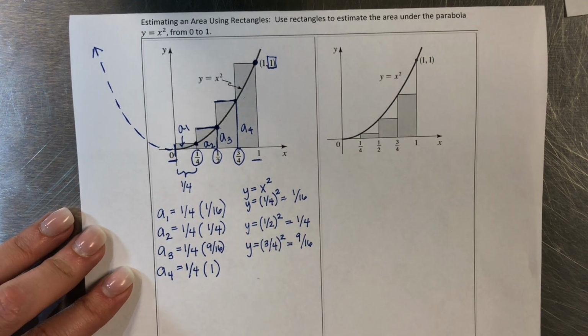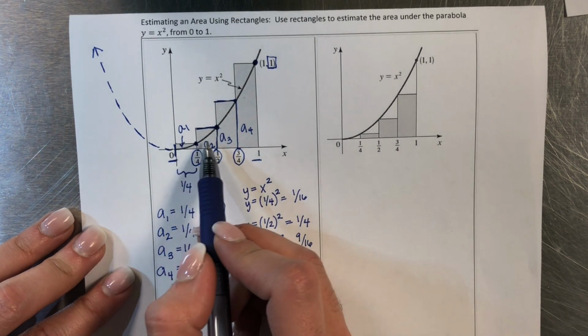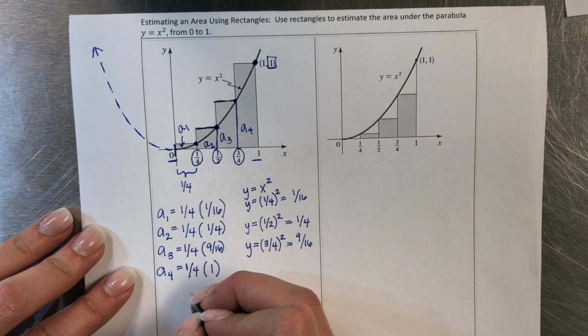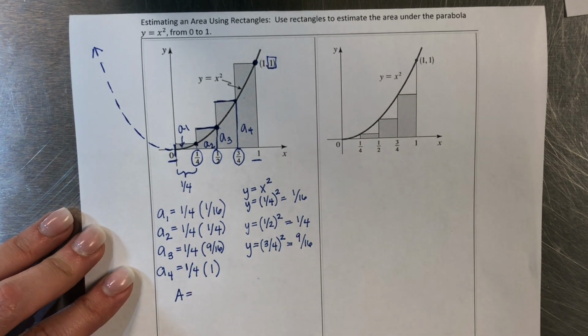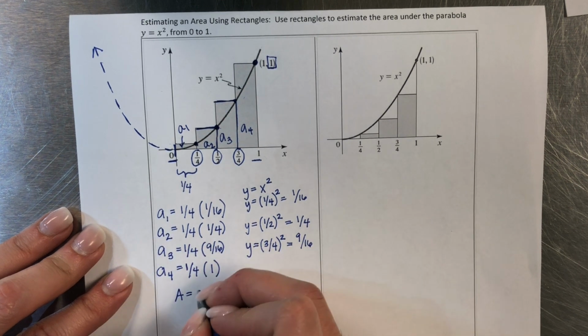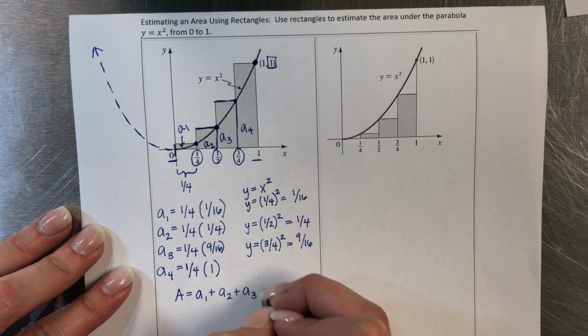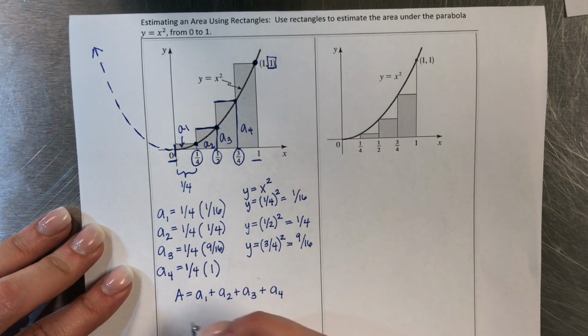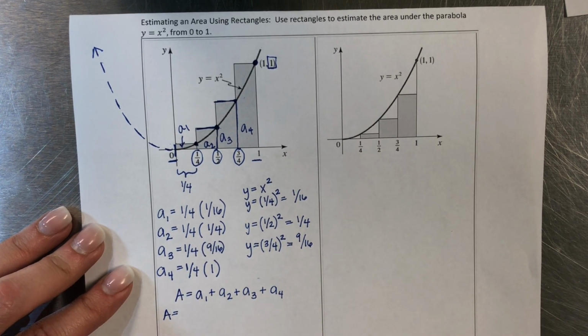All right, so the idea behind this is to find all 4 areas and then add them up. The estimate of the area of this curve is going to be a sub 1 plus a sub 2 plus a sub 3 plus a sub 4. Now this is going to be kind of long, and you won't have to write this out every time.